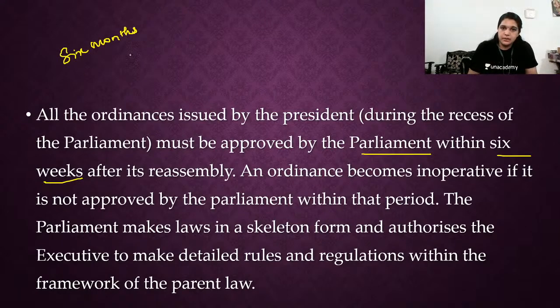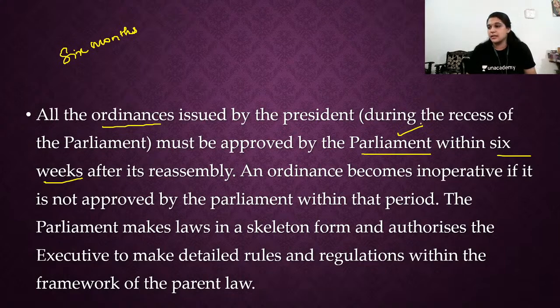6 months, 1 month, 2 months in terms of national emergency. See, for the first time in our class, at least, we are seeing it for the first time, weeks. So when an ordinance is issued by the president, usually the president can issue an ordinance when the parliament is not in session, when the parliament is at recess. That is, between 2 sessions, there will be a break, a recess period for parliament. At that time, if there is any need, the president can create an ordinance.